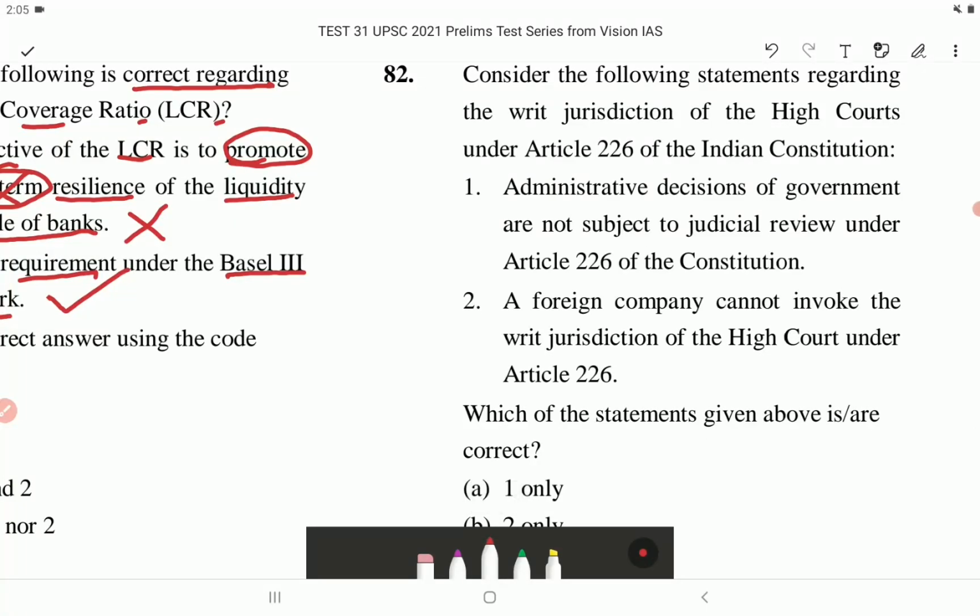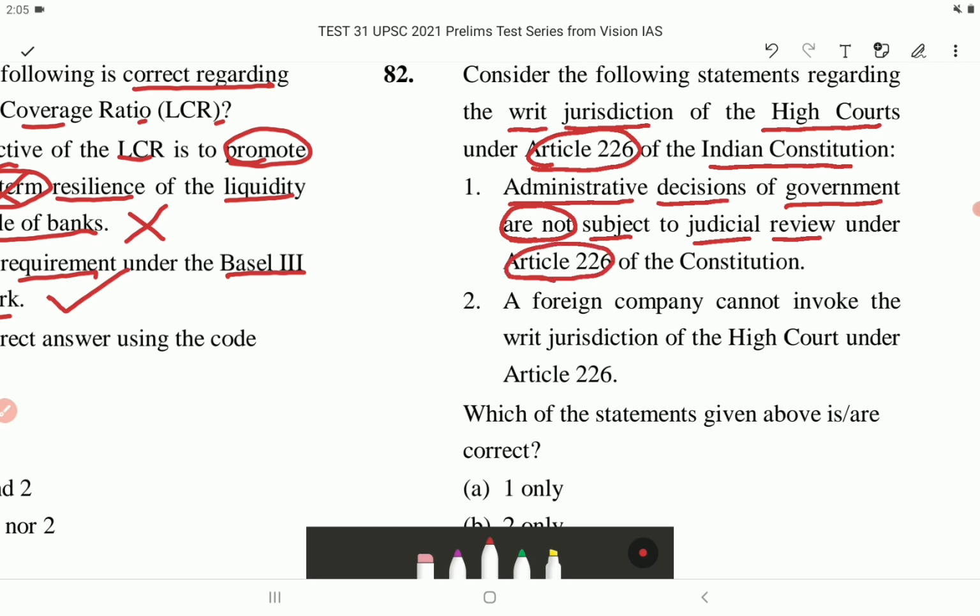Consider the following statements regarding the writ jurisdiction of the High Courts under Article 226 of the Indian Constitution. Statement 1. Administrative decisions of government are not subject to judicial review under Article 226 of the Constitution. This is incorrect. They are under judicial review.